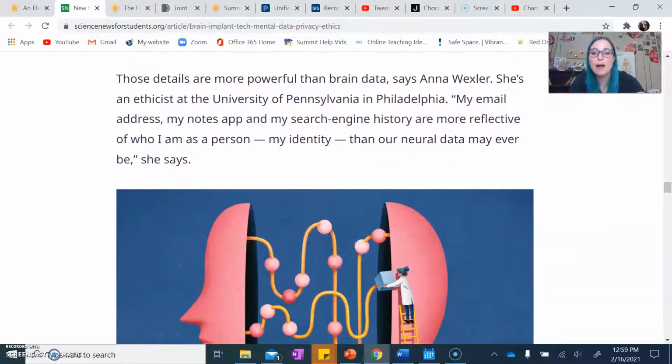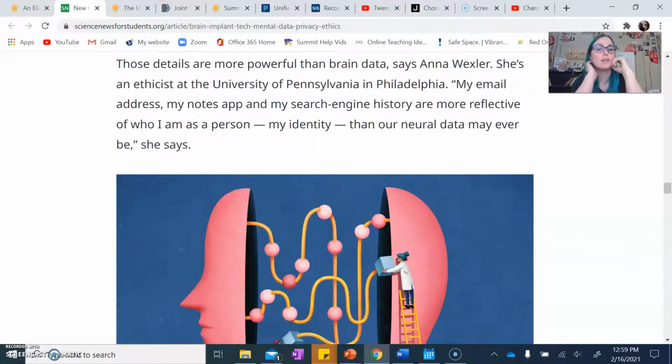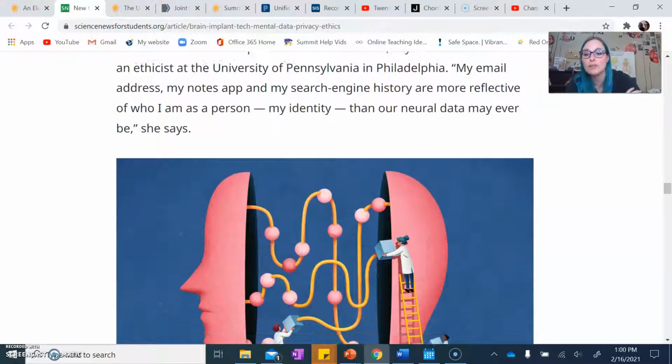Those details are more powerful than brain data, says Anna Wexler. She's an ethicist at the University of Pennsylvania in Philadelphia. My email address, my notes app, and my search engine history are more reflective of who I am as a person, my identity, than our neural data may ever be, she says.